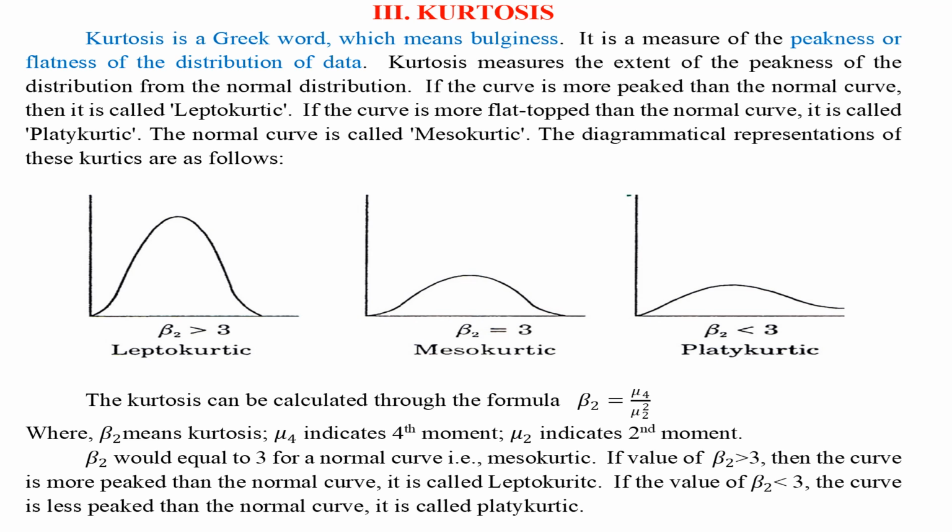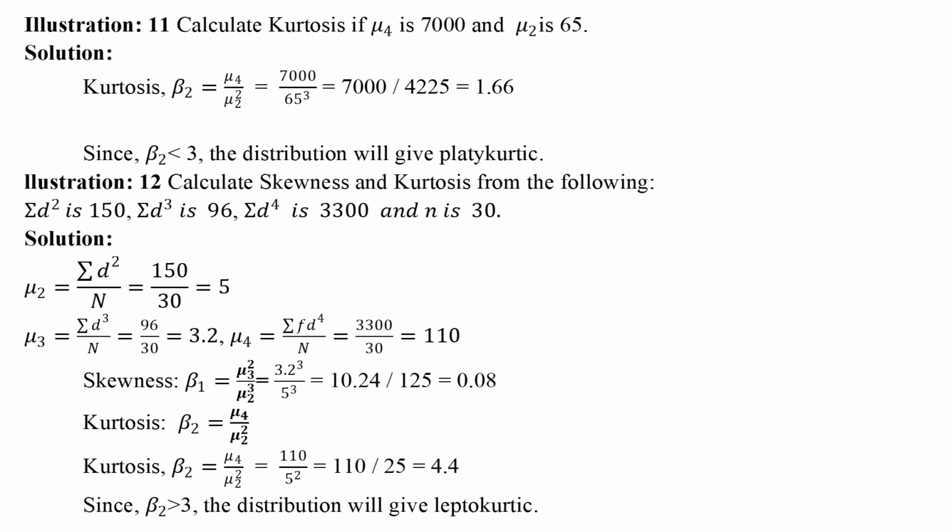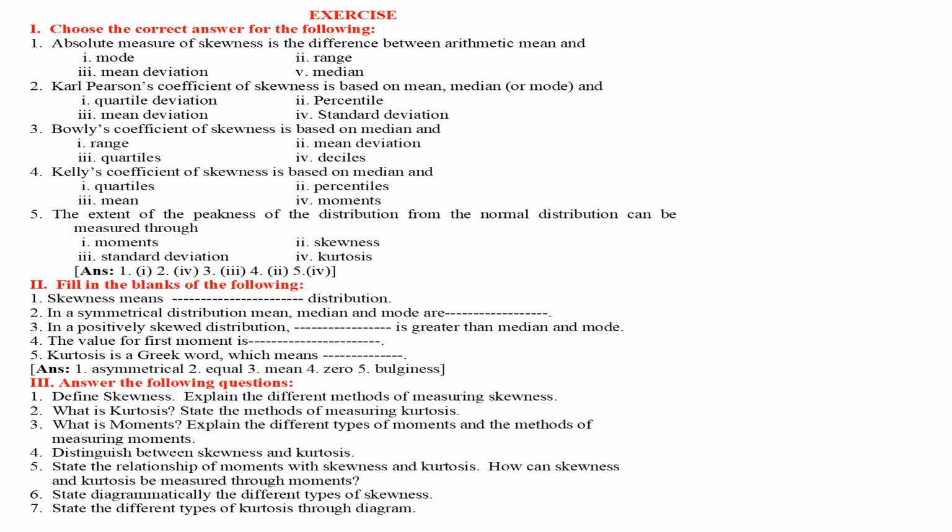The kurtosis can be calculated through the formula beta 2 equals mu4 by mu2 square, that's moment 4 by moment 2 square. Illustration 11: value of kurtosis equals 7,000 by 4,225, equals 1.66. Since it's less than 3, the distribution is platykurtic. For illustration 12, skewness and kurtosis are calculated through the respective formulas. Exercises for skewness, kurtosis and moments are presented.